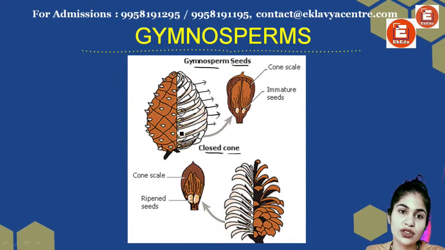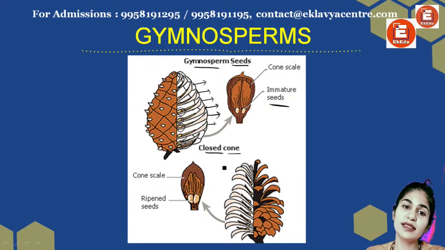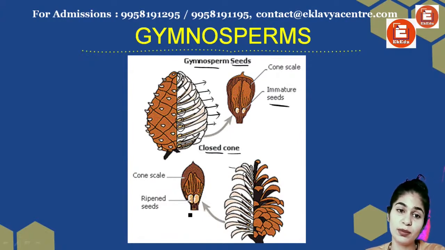These structures are my immature seeds. These are smaller in size and the cone scale is much larger than these. Now, once this has developed, what will happen? The cone scale will reduce in size while the seeds will increase in size. This is a ripened seed. The size of the seeds has developed. They are larger now. So this is what is happening.